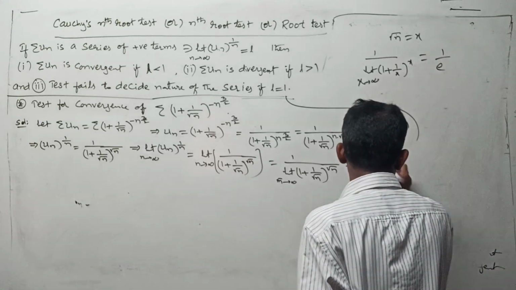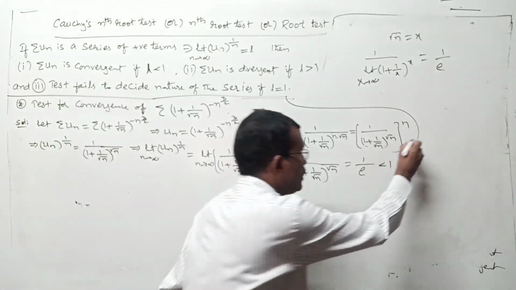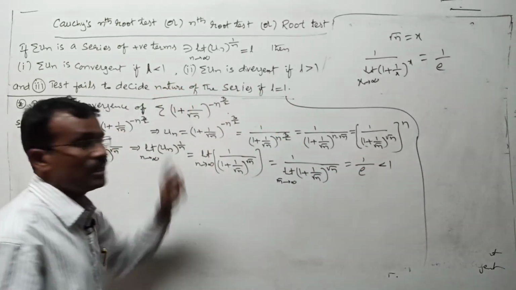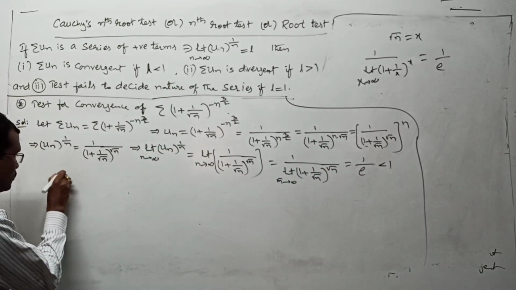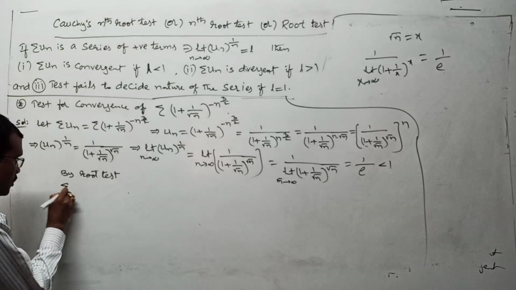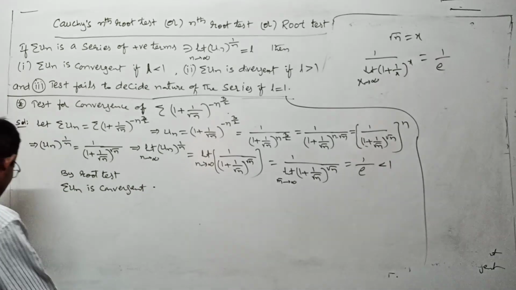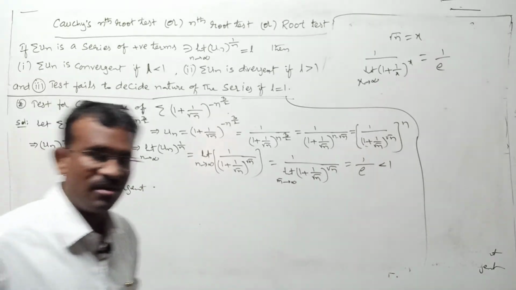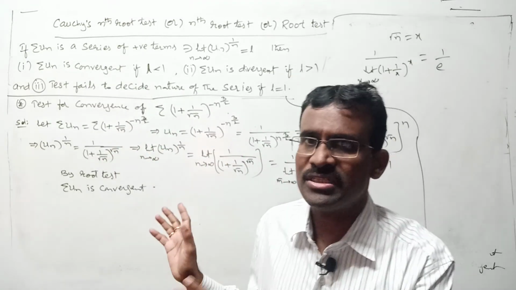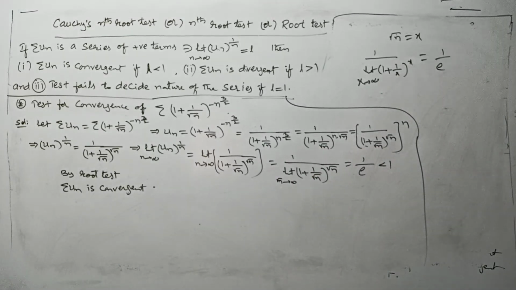1 by e is less than 1 or not, because e is 2.7183. 1 by 2.7183 is less than 1, right? I mean here limit un whole to the power of 1 by n as n tends to infinity is what? Less than 1. By root test, sigma un is convergent. Up to here in whatever examples I took, I got convergent series only, but it is not compulsory that all are convergent. If anywhere L is greater than 1, it may be divergent. Just in my selected questions I got convergent series, but it is not compulsory in all questions.